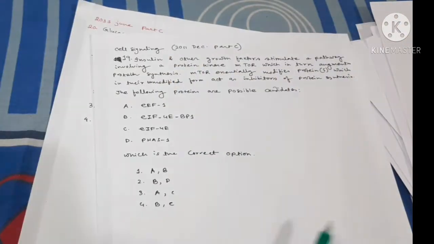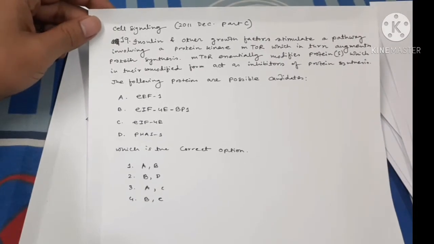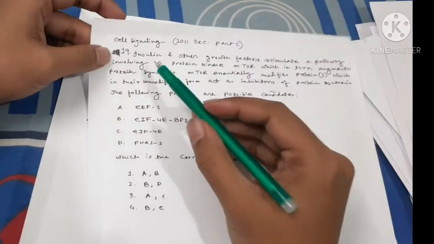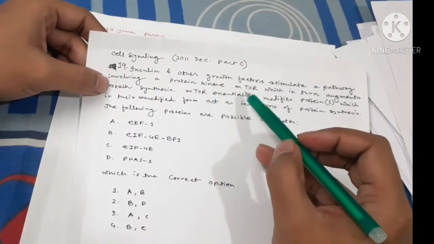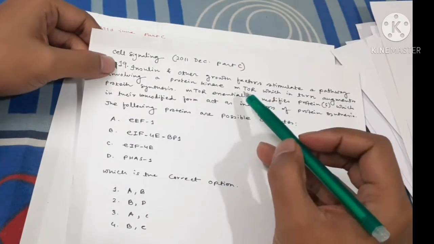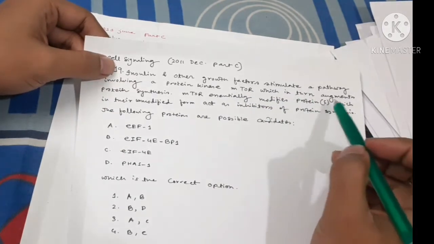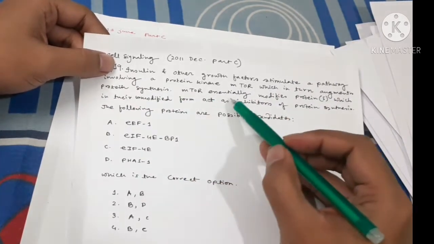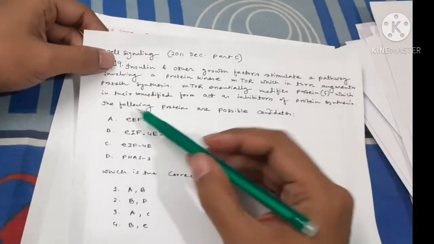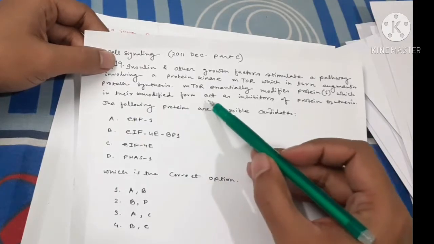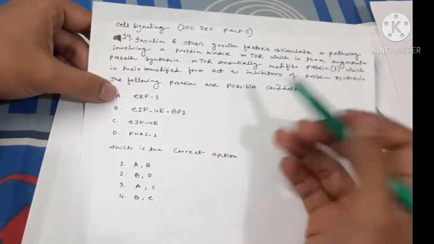Okay, now let's see another question, from 2011 December. Insulin and other growth factors stimulate a pathway involving the protein kinase mTOR, mammalian target of rapamycin. I have already made a separate video on mTOR. It augments protein synthesis. mTOR modifies proteins which, in their unmodified form, act as inhibitors of protein synthesis. Which of the following proteins? If you know this, you can answer.